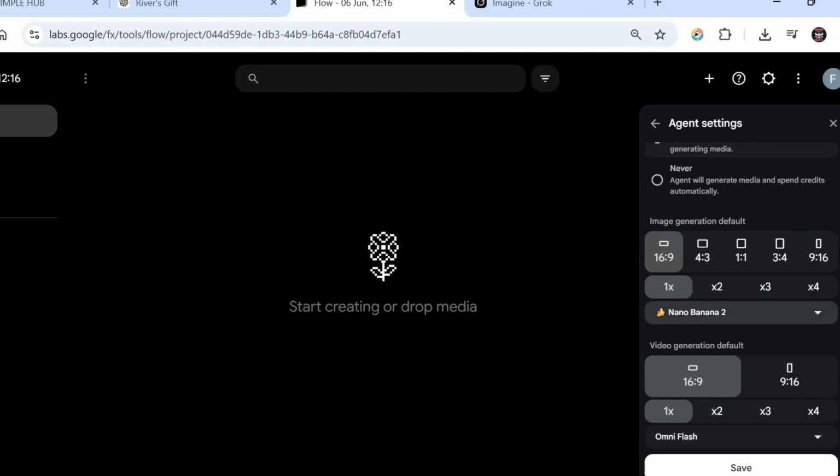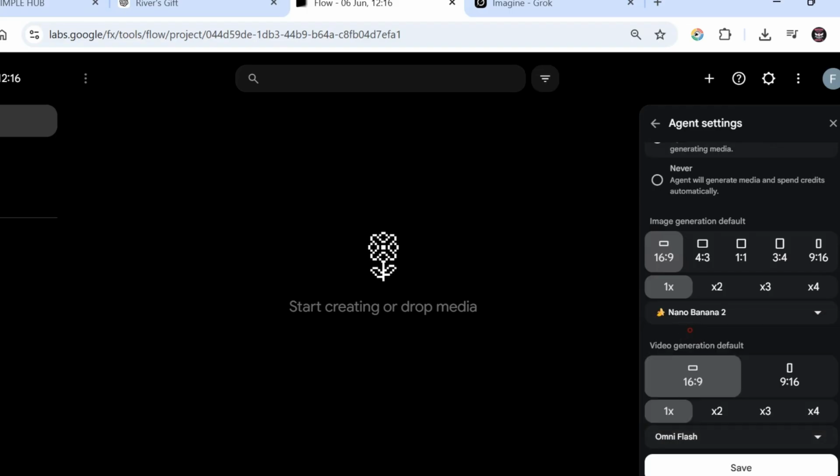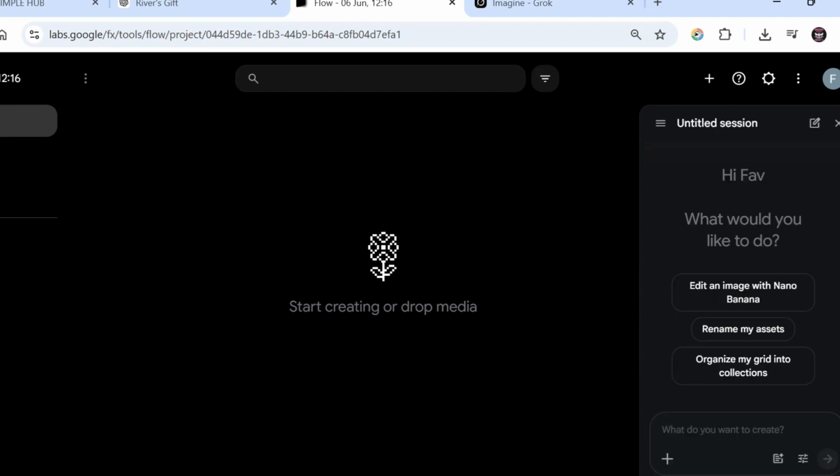Then here you have to click on model. Here we have different models: VEO fast, VEO light, VEO quality, but remember we are looking for the Omni Flash agent. So that's the one you will select, Omni Flash agent. Then you click on save. When you click on save, everything will be here.